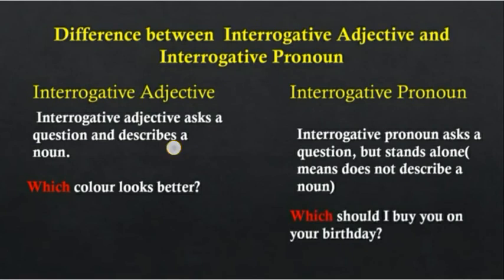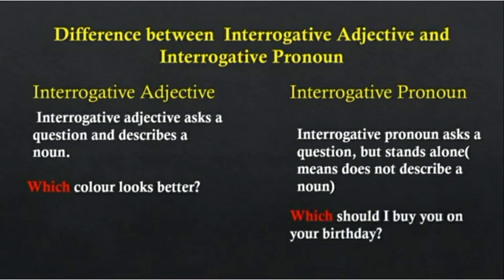An interrogative adjective asks a question and describes a noun. That point is important, that it describes a noun. Whereas an interrogative pronoun asks a question but stands alone, meaning it does not describe a noun.